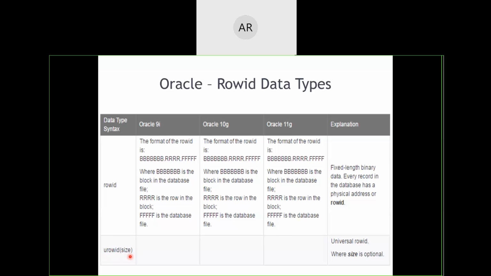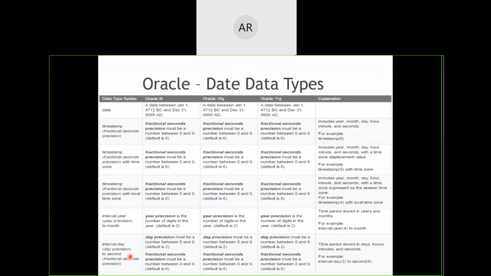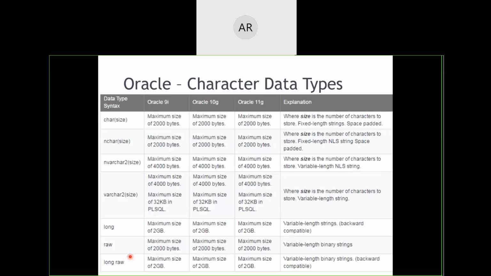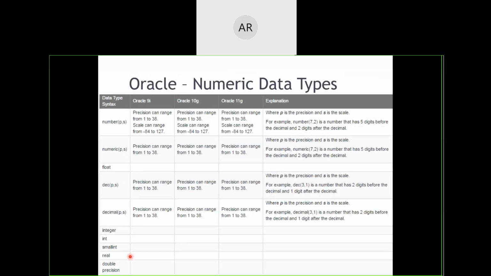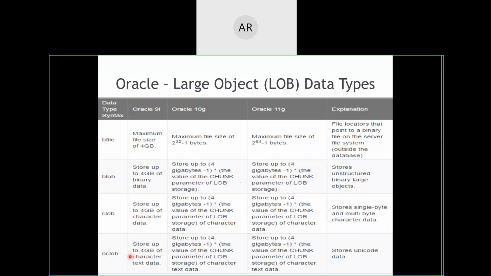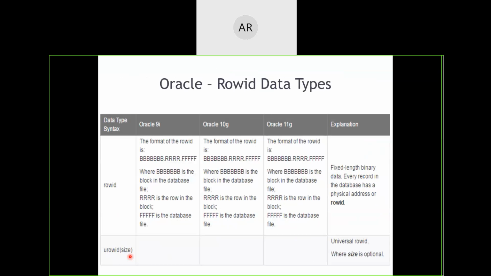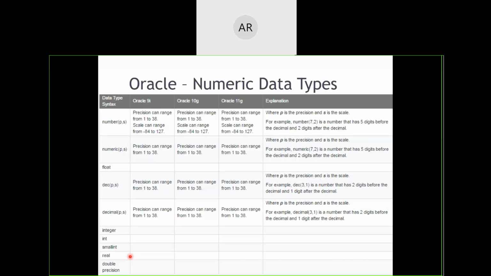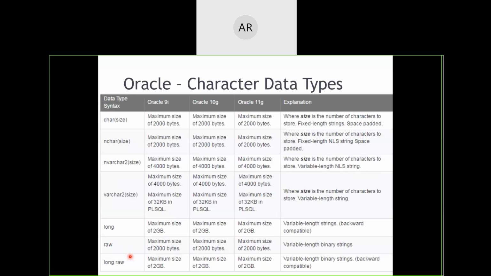So these are the data types that we have discussed. Let us quickly recap so that we can go through the remaining parts easily. We have first the character data types, second the numeric data types, third the date data types, fourth the large object data types, and fifth the row identifiers. In case of characters, we will mainly concentrate on the CHAR data type with its size, the VARCHAR data type with its size, and their nationalized versions can also be used. Similarly, we have LONG, RAW, and LONG RAW.